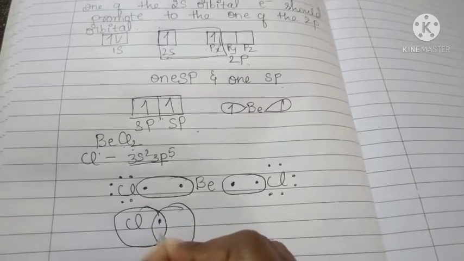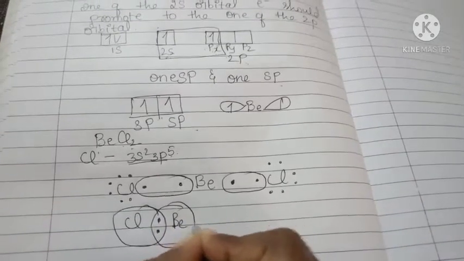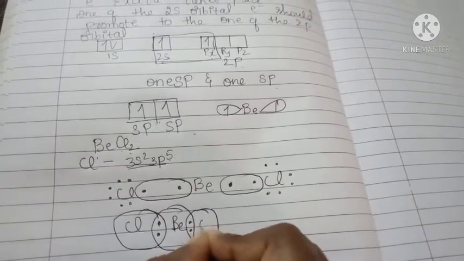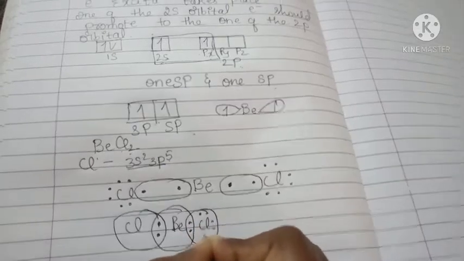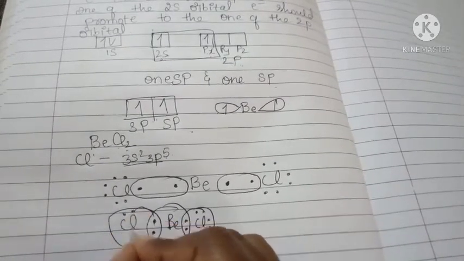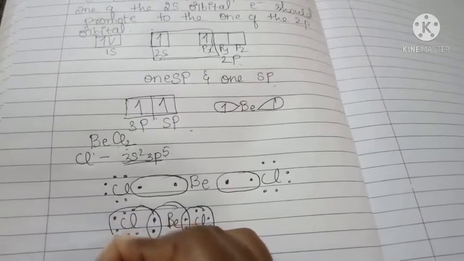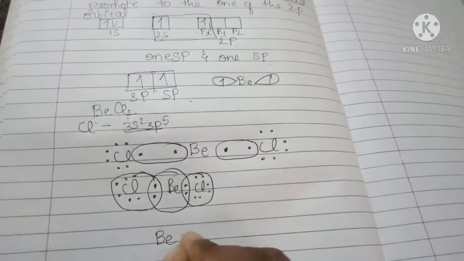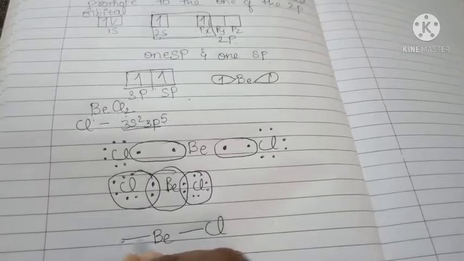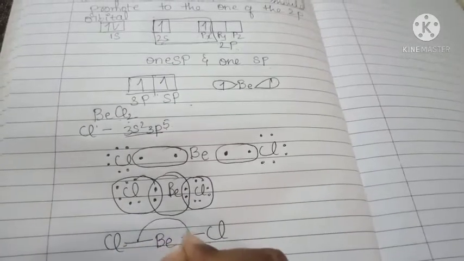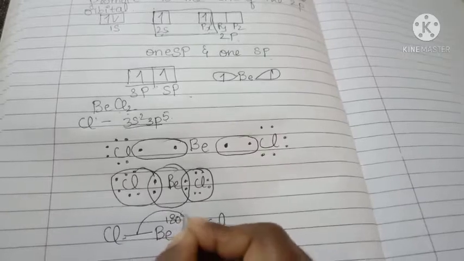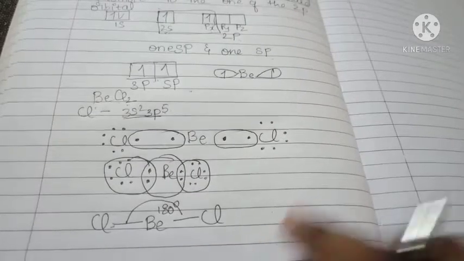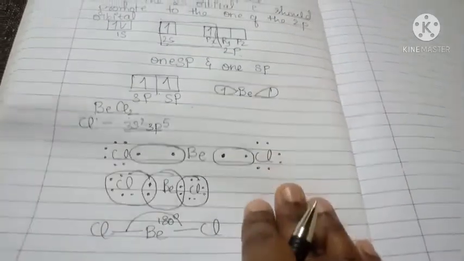This is beryllium, this is Cl. Here the Cl contains 3 lone pairs of electrons. The structure of BeCl2 is a linear structure. The bond angle is 180 degrees. Straight line means the bond angle becomes 180 degrees. This is all about sp hybridization.